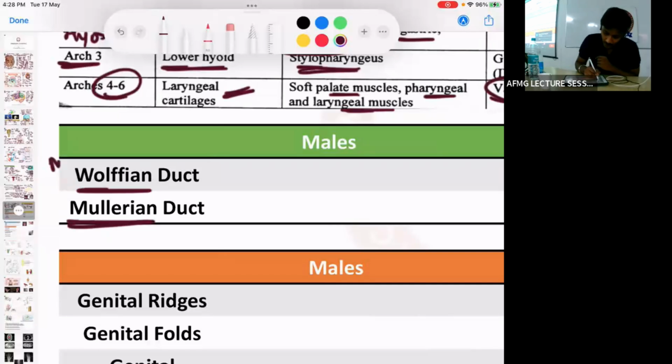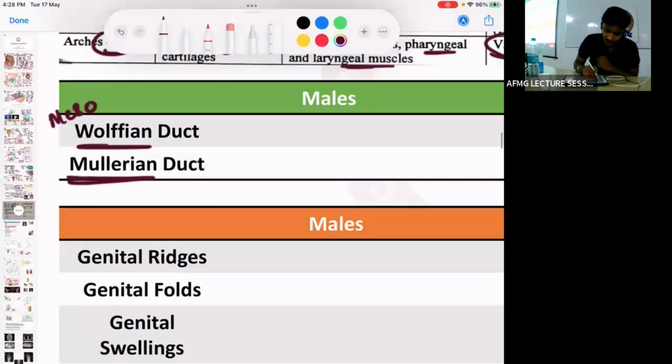Wolffian duct का दूसरा नाम mesonephric duct. Mullerian duct also known as paramesonephric duct. ठीक है. So male genital duct is Wolffian duct, also known as mesonephric duct. Female genital duct is Mullerian duct, also known as paramesonephric duct.